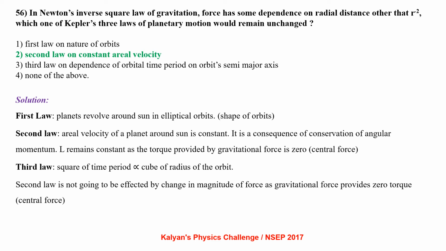Second law is that the areal velocity of a planet around the Sun is constant. It is a consequence of conservation of angular momentum. L remains constant as the torque provided by the gravitational force is 0. Third law is that the square of the time period is proportional to the cube of the radius of the orbit. So the second law is not going to be affected by a change in the magnitude of force, as the gravitational force provides a 0 torque as far as planetary motion is concerned.